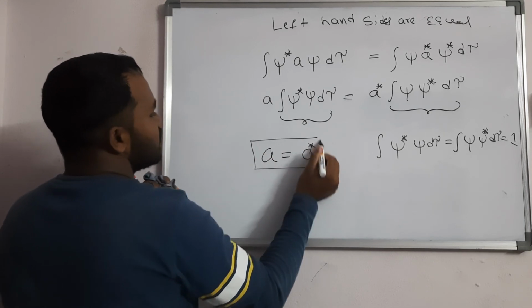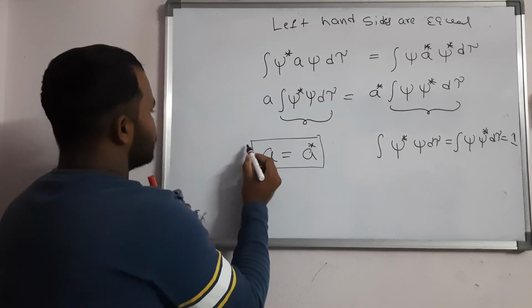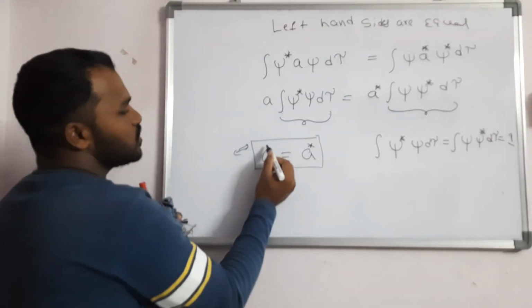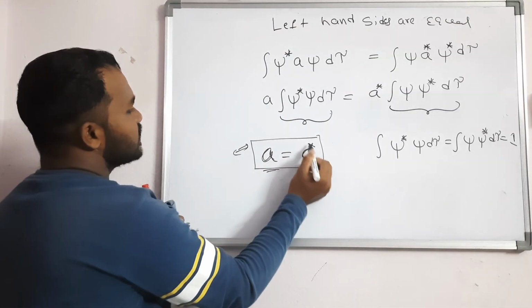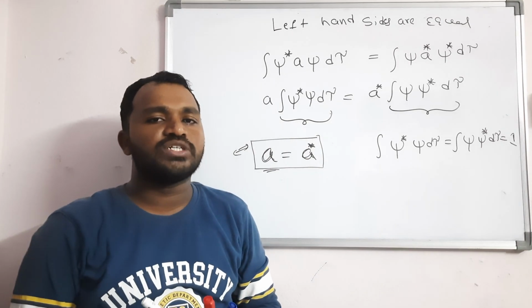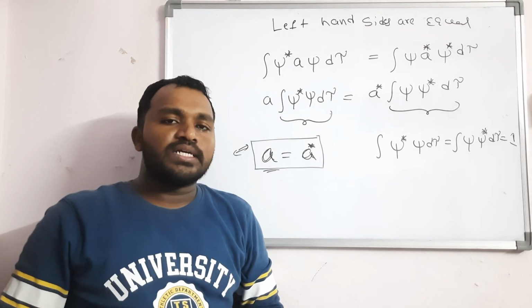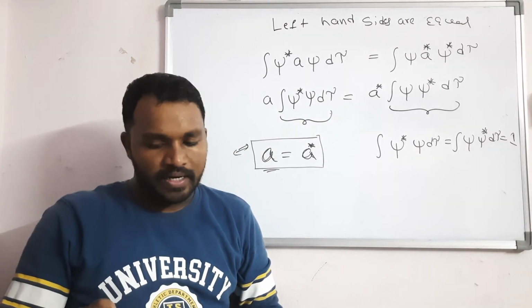Therefore, the eigenvalues of a Hermitian operator are real. This is A, and you get A star. This is about the real nature of the eigenvalues of a Hermitian operator. In the next class we will discuss the orthogonal nature of the eigenvalues of a Hermitian operator. Thank you.